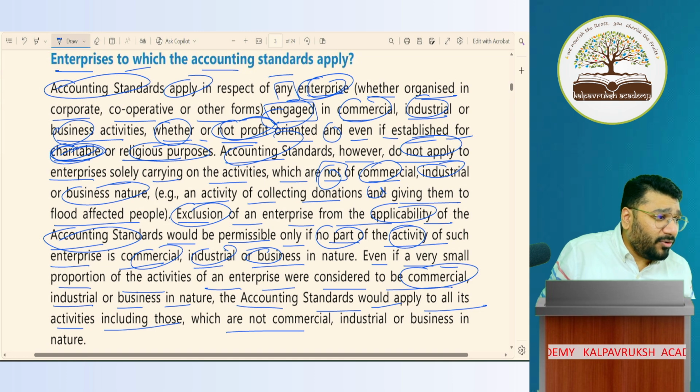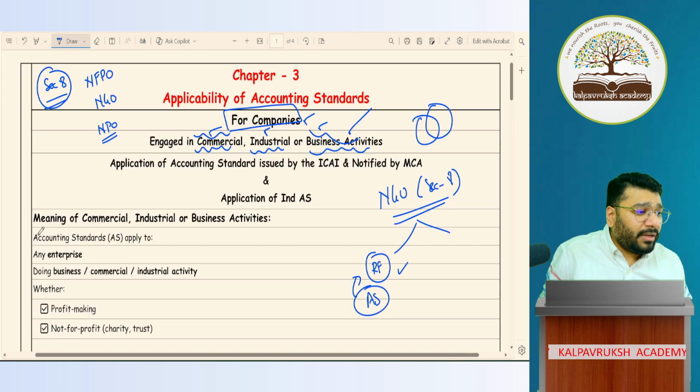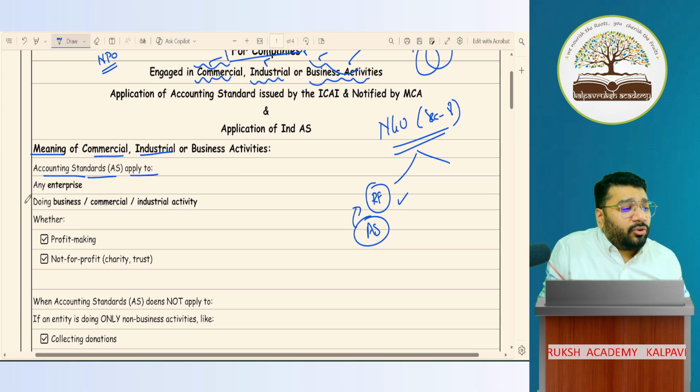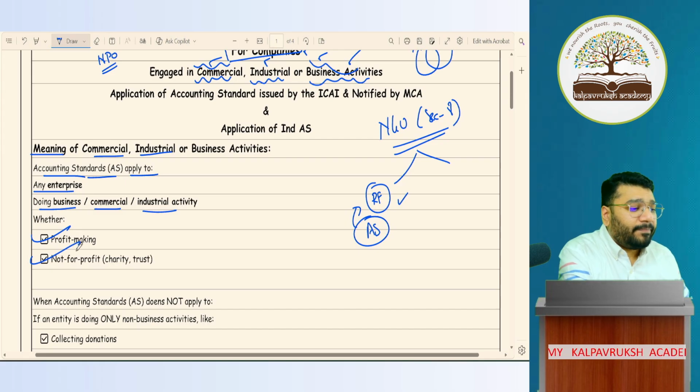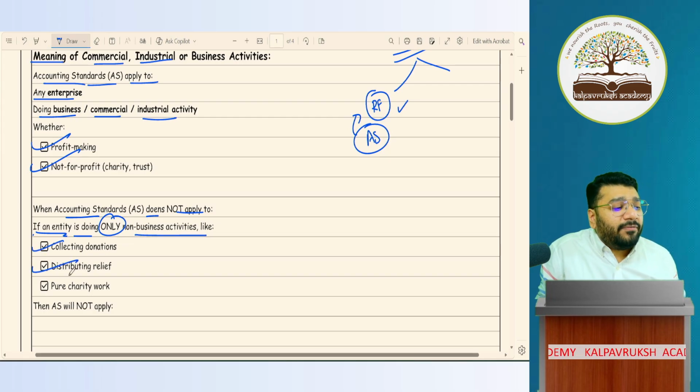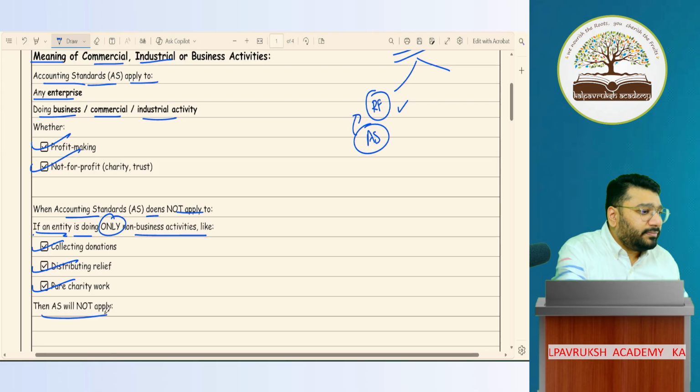Okay, right. Now coming back. Meaning of commercial, industrial, or business activity. Accounting standards apply to any enterprise doing business, commercial, or industrial activity, whether they are profit making or non-profit making. Accounting standard does not apply when an entity is only in non-business activity, that is just collecting donations, distributing for relief purpose, pure charity, then AS will not apply. Short and sweet, I mentioned.